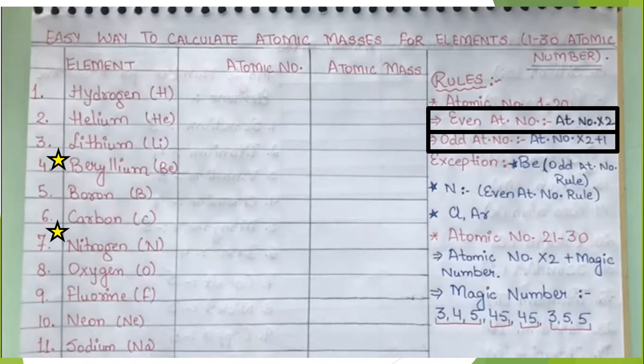These are a few rules which we need to follow. The atomic number and atomic mass of hydrogen is always 1. The atomic number of helium is 2, which is an even number, and so to get the atomic mass we have to multiply it by 2.